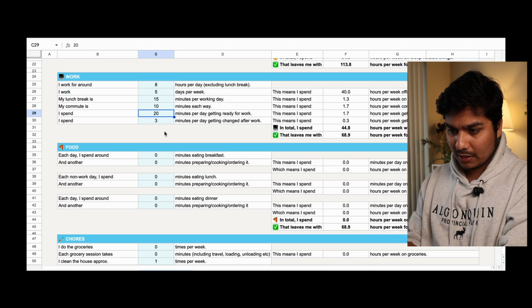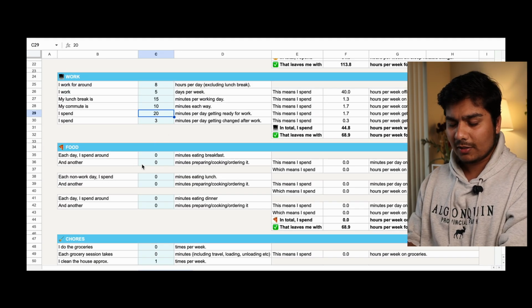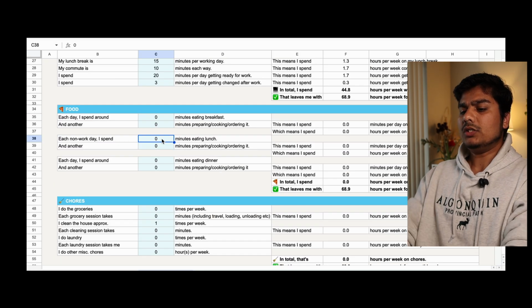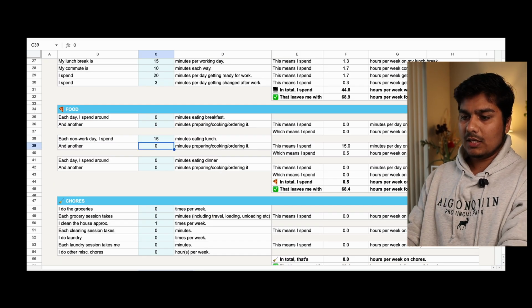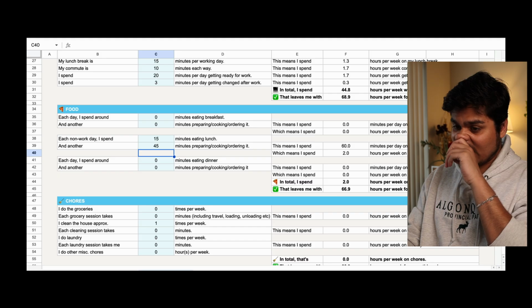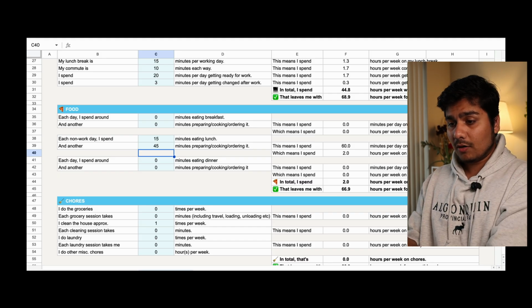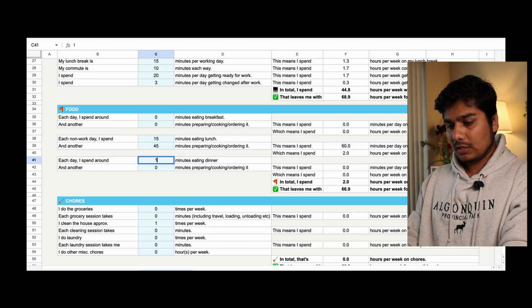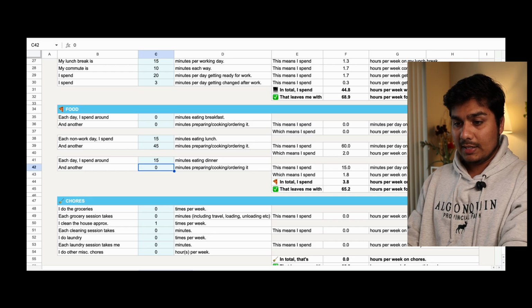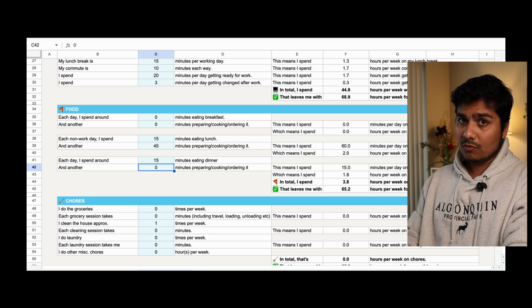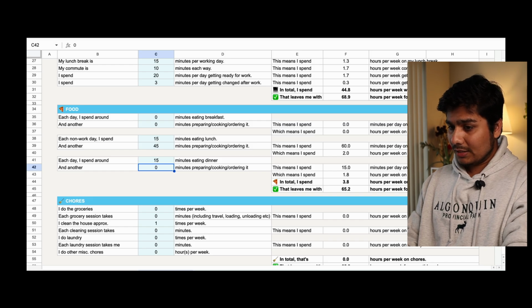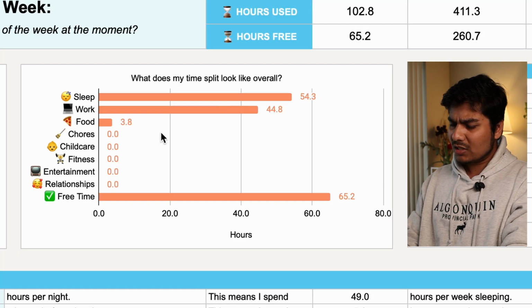Food. Each day I spend around, I would say 0 on breakfast, because not all the time I'm a breakfast person. Eating lunch, okay, let's say 15 minutes, and 45 minutes because most of the time I cook my own meal. Eating dinner, again 15 minutes is enough for me to eat. If I have prepared my lunch, that would be the same dinner I would have most of the time, so let's say 0. Let's see now, for food, 3.8 hours per week.